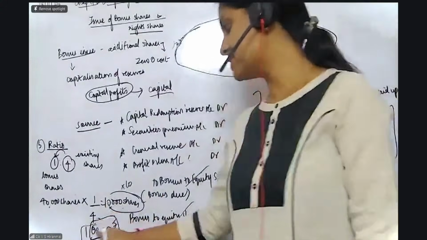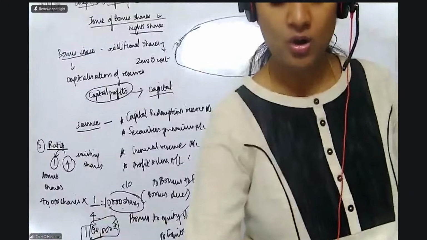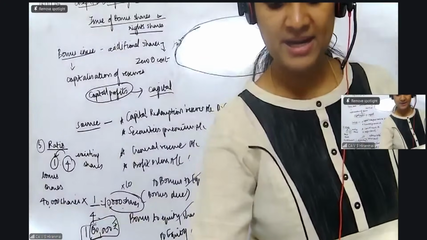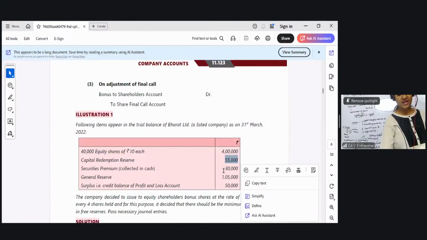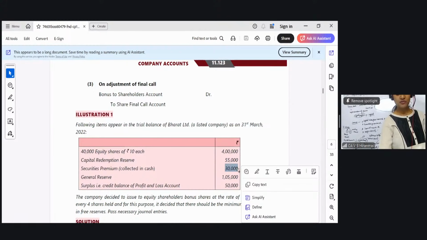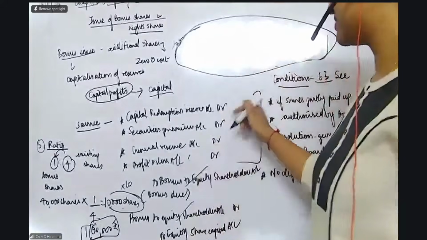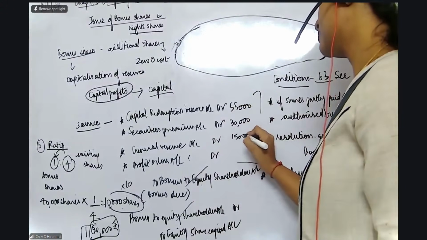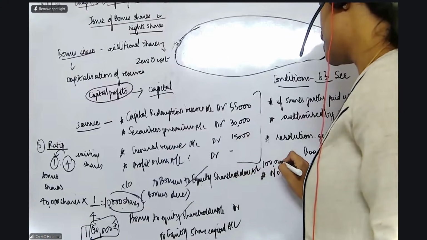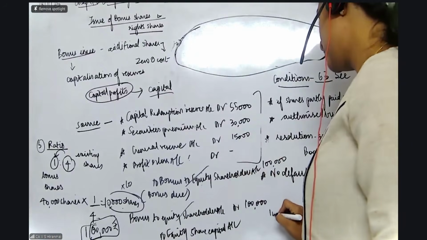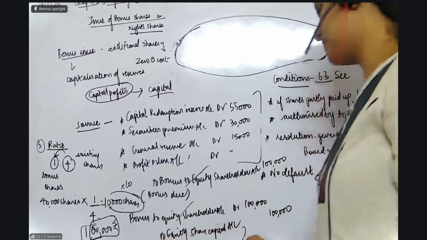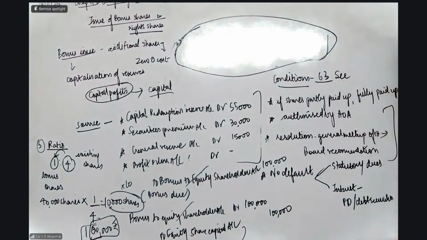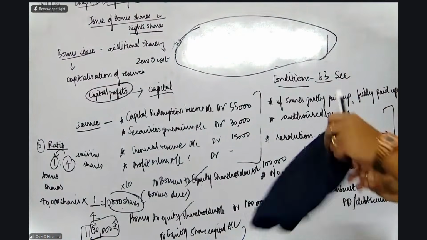So my dear students, now 1 lakh rupees को मैं कहाँ से लेती हूँ? All of you please see from where should I take this 1 lakh rupees, madam? First take the capital redemption reserve, madam, 55,000. Okay. Then go to securities premium, madam. Okay. So from here 85,000 is there. So then I will touch only the general reserve. So all of you please see here. 55,000 capital redemption reserve, 30,000 and 15,000. I don't need any more money. यहाँ पे बन जाता है 1 lakh. And the next entry will be 1 lakh and 1 lakh. So this is how I will be writing the entry. Clear everybody? Please write down the entry.